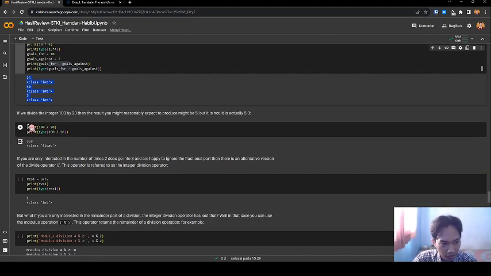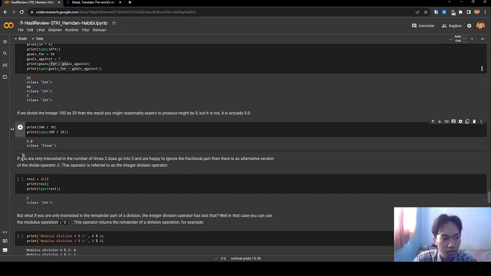If we divide the integer 100 by 20, then the result you might reasonably expect is 5, but it's not. It's actually 5.0. Let's see, this is class float.